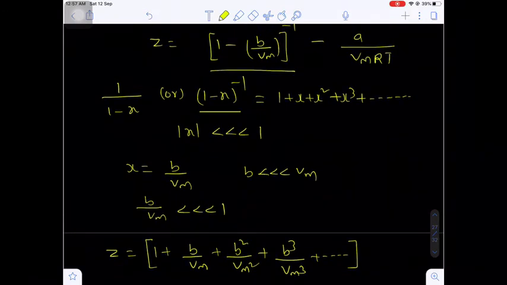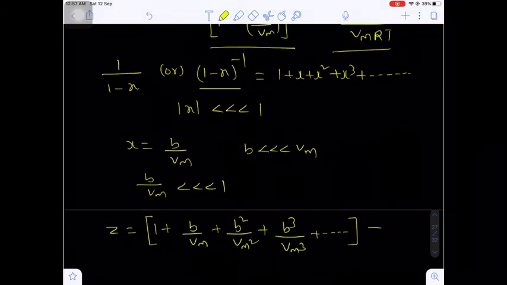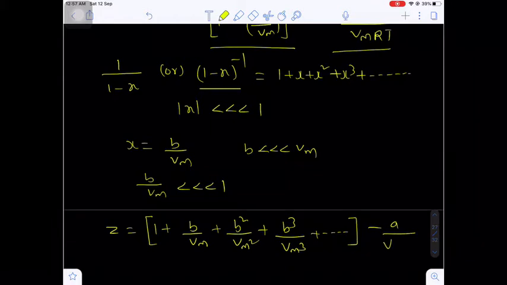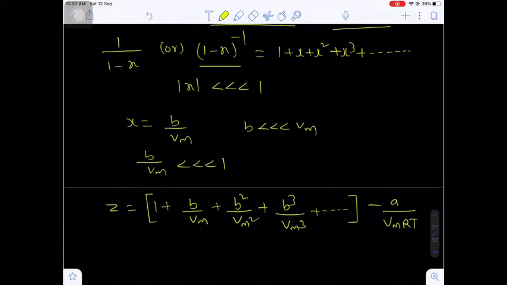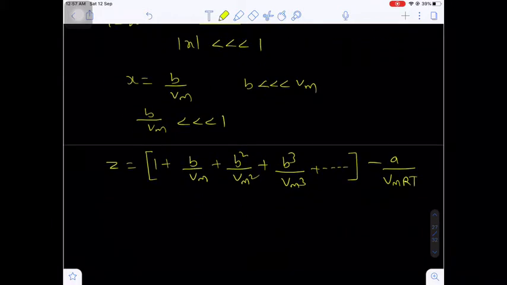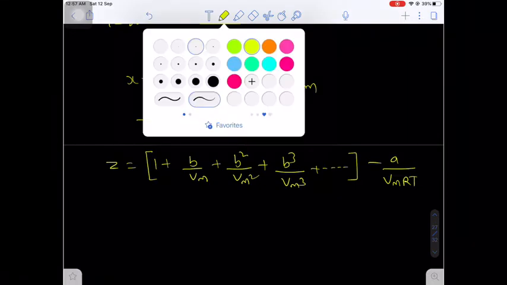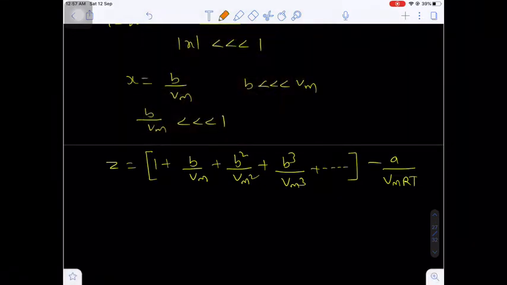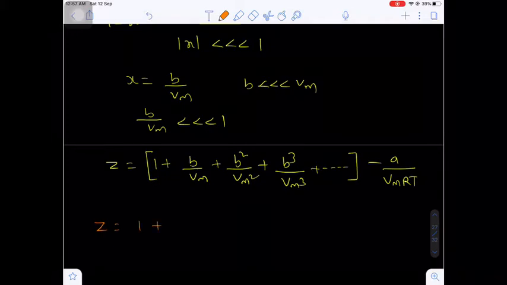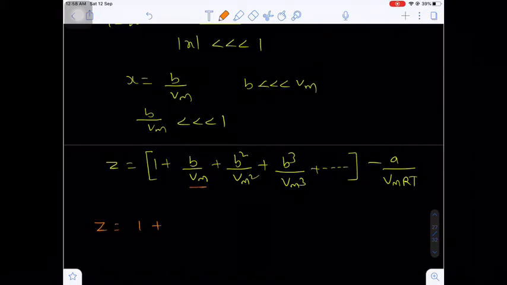And what will be the second part? Minus A by Vm RT. Are you getting my point? Now here what I am doing, Z is equal to 1 plus, I am taking the 1 by Vm common. Here 1 by Vm is there, here also 1 by Vm.